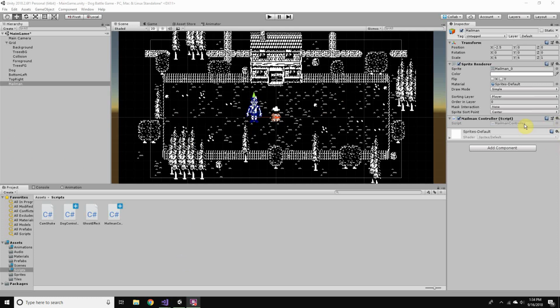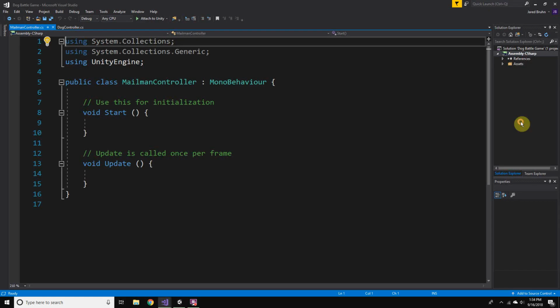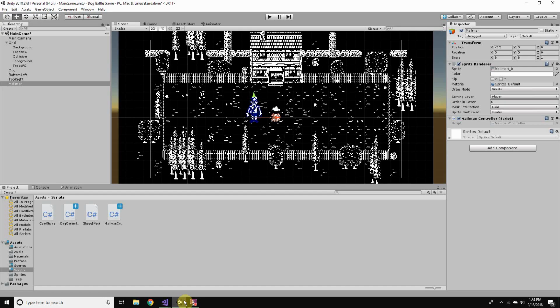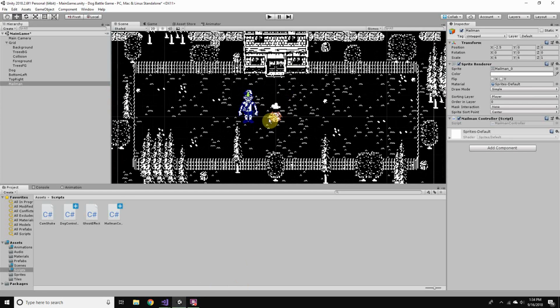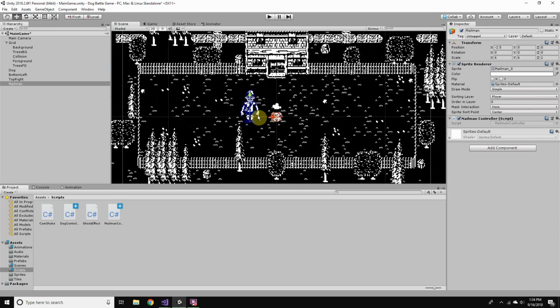Alright, so if we have the script attached and we've opened it in Visual Studio, we can start maybe doing our pseudocode for what we want to do. So the two main things that we want is, if you remember back in the preview video of what's going to happen, this guy is going to have like two main states where he's sort of moving around the screen, and then he will switch state into where he's attacking, and he'll do an attack, and then after he's done with the attack, he'll go back to moving.